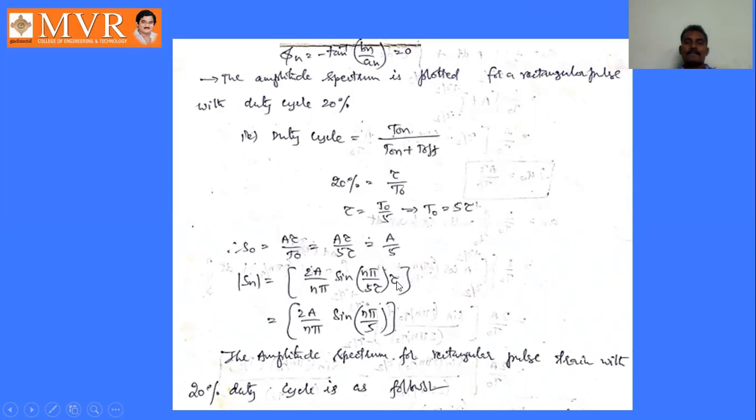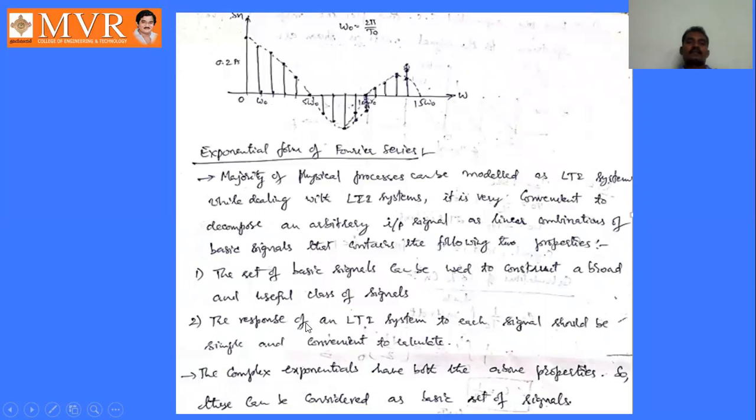Okay, a by 5. Similarly, mod Sn, that is the magnitude or amplitude, is equal to 2a by n pi sin n pi by 5 tau into tau. By substituting t naught by 5 tau, we will get mod Sn value like this: 2a by n pi sin n pi by 5 tau into tau. Tau gets cancelled. So 2a by n pi sin n pi by 5.